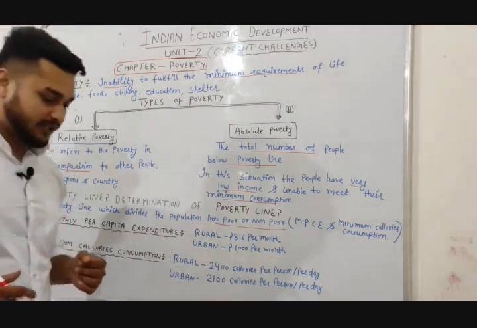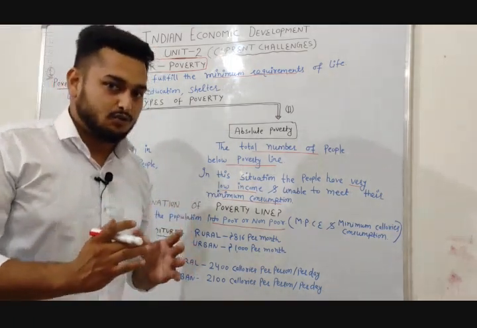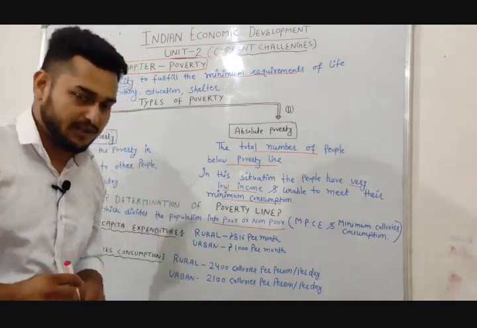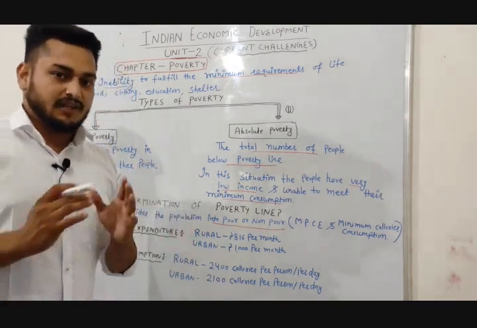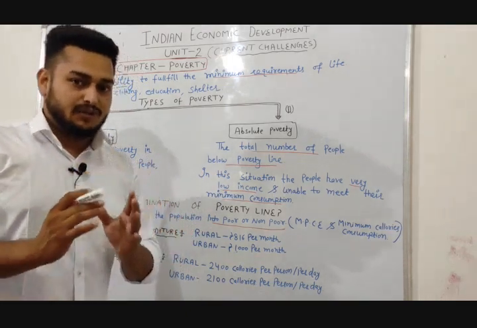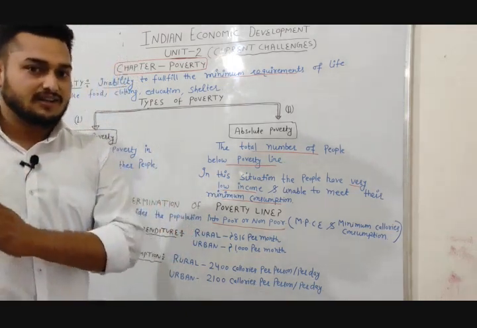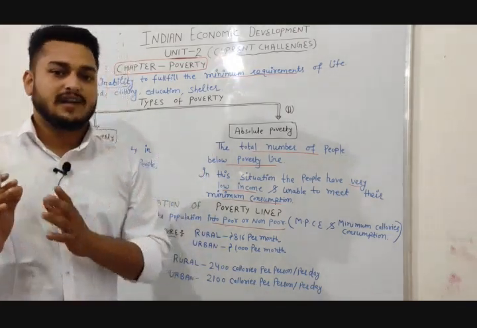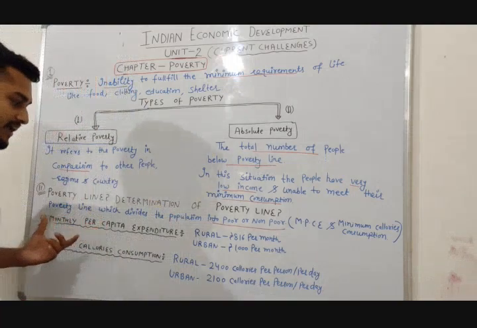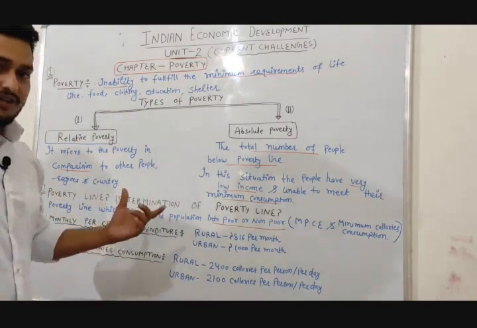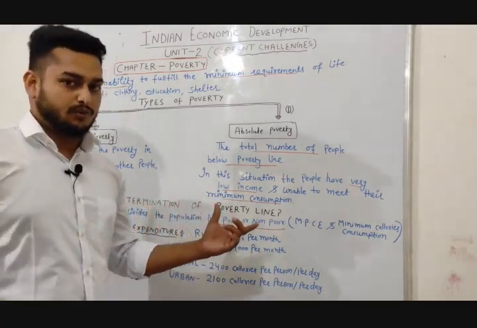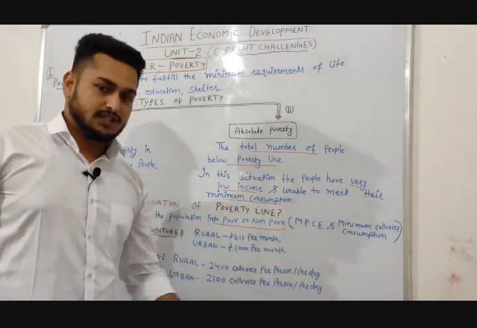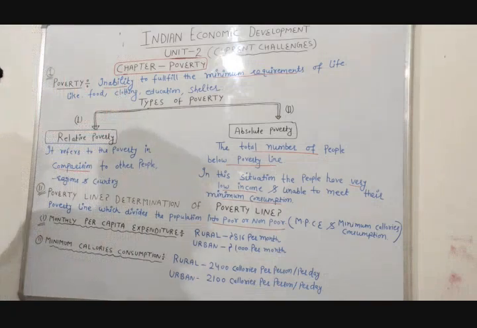So now, what is poverty? It is the inability to fulfill the minimum requirements of life. There are two types of poverty. The first one is relative poverty, in which we compare the poverty between people, regions and countries. Absolute poverty is the total number of people below the poverty line. The poverty line divides the population into poor and non-poor, and it includes monthly per capita expenditure and minimum calorie consumption. Okay.